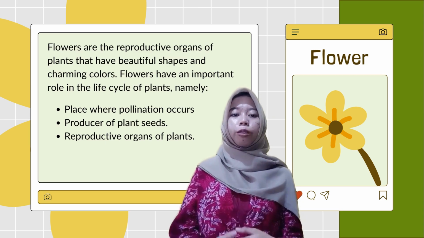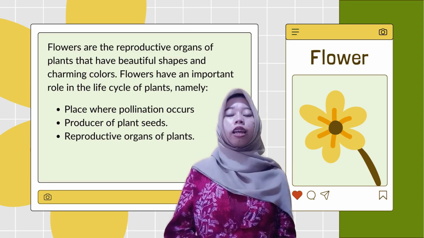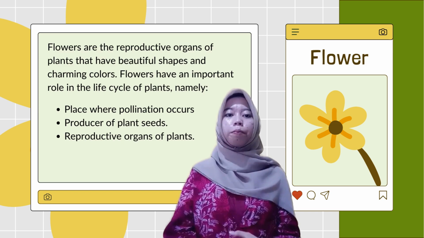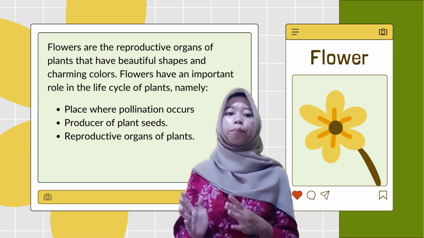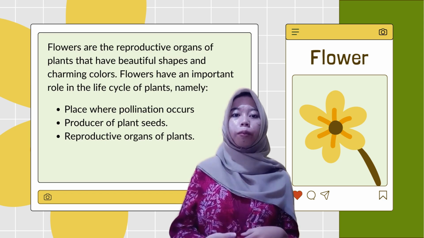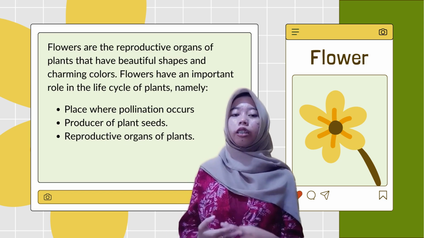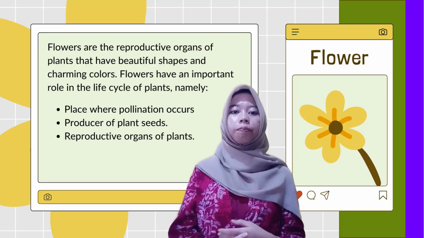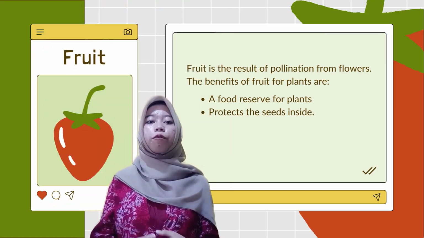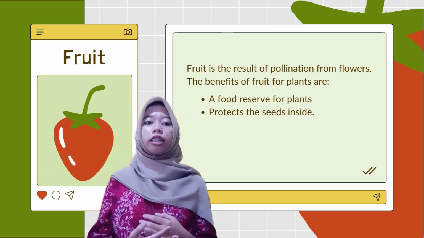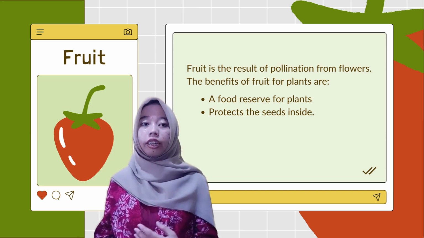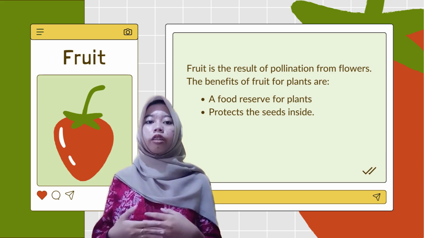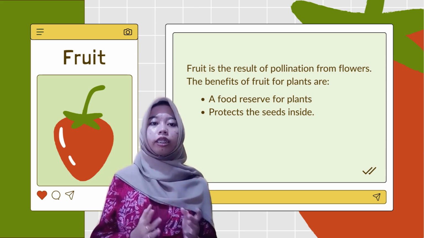The fourth is flower. Flowers are reproductive organs of plants that have attractive shapes and colors. The important role of flowers in plants is as a place for pollination, producing plant scents, and being the reproductive organ of plants. And finally, there is fruit. Fruit is the result of flower pollination. The function of fruit is as a food reserve for plants and to protect the seeds inside.